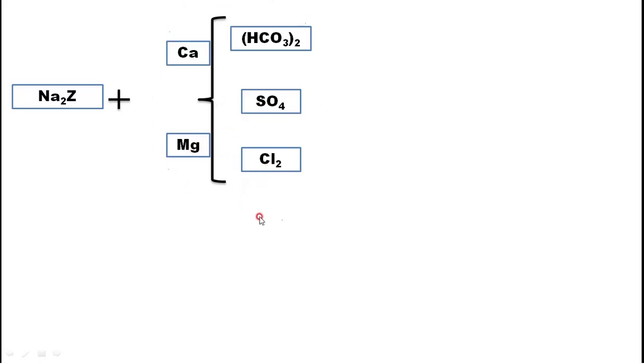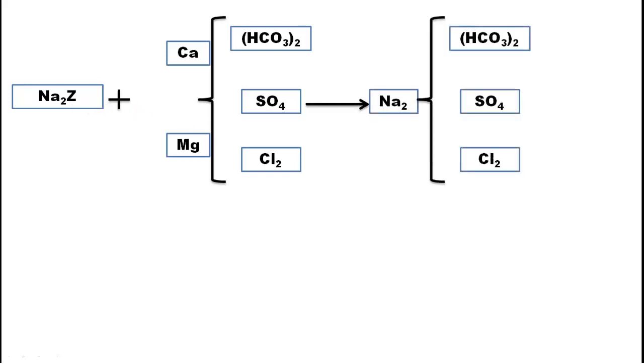Any one of these or any two of these or all of them, no problem. In water, we may get these compounds and these compounds react with Na2Z. When they react with Na2Z, the base exchange process happens.